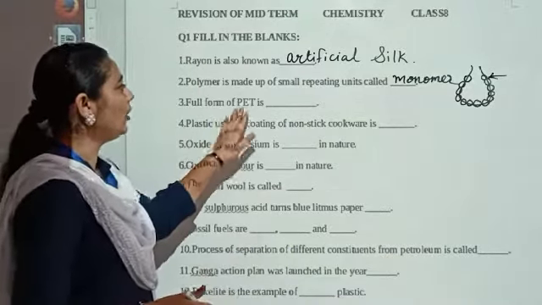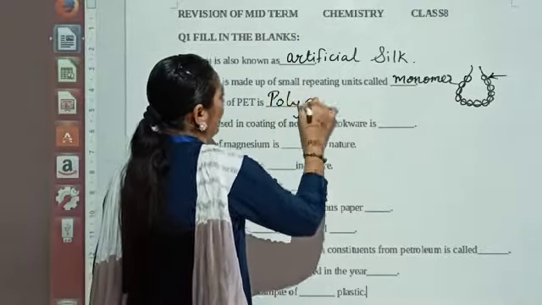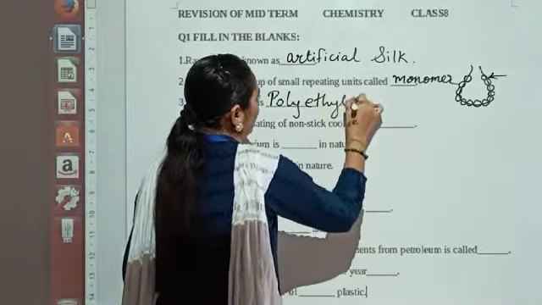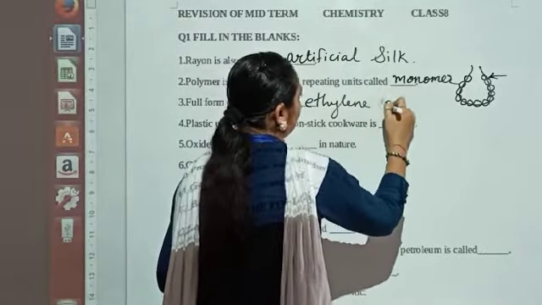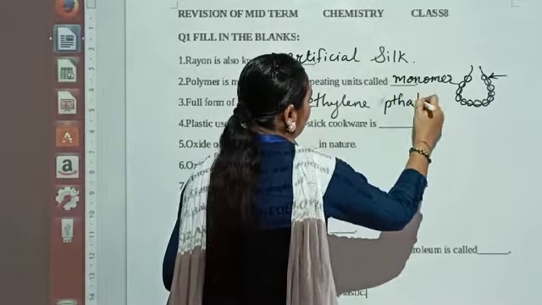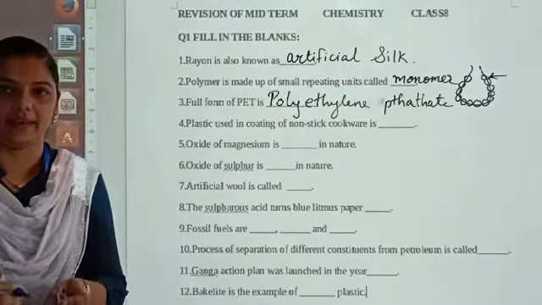So full form of PET, that is polyethylene terephthalate. Is it clear?